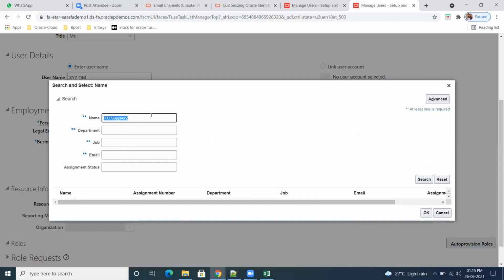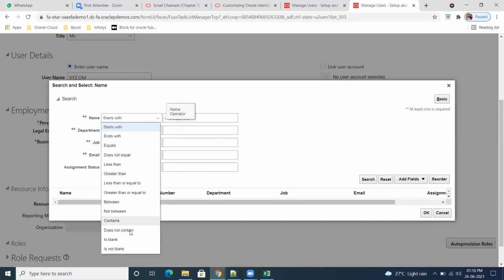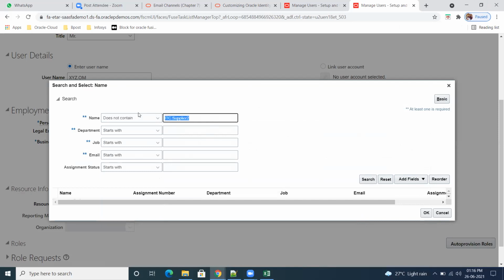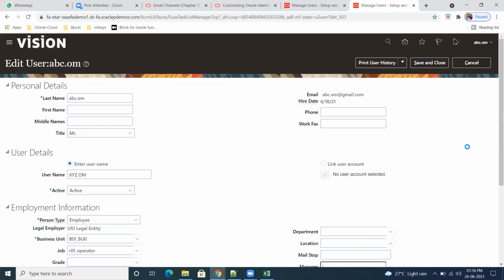Otherwise, it won't come. Okay, fine. I don't want to go for the existing one.